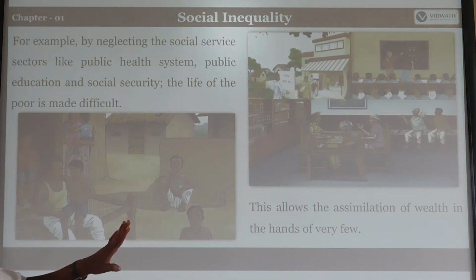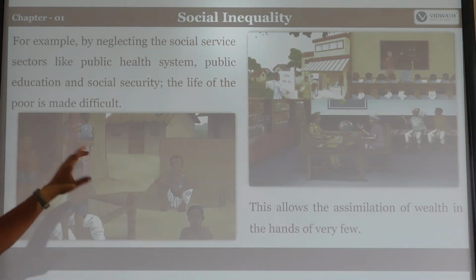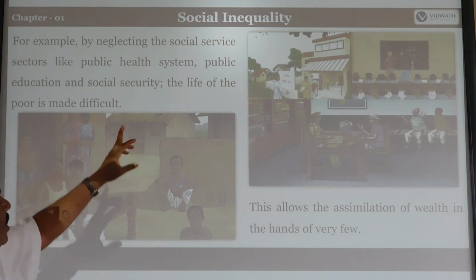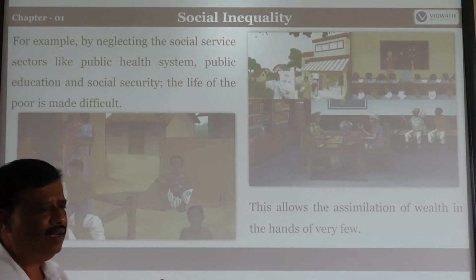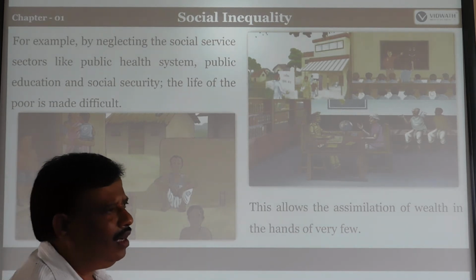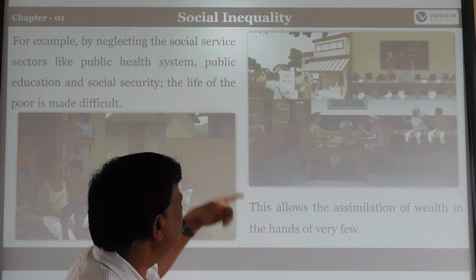Whatever we provide, our motivation is very important. The public health system should be provided for such people, and public education should also be provided. Social security should also be provided by our government. The life of the poor is made difficult. At that time we should give some opportunity to come out of that situation from poor to rich.